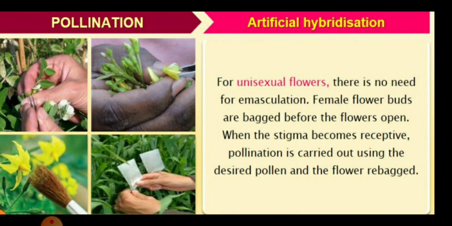Children, in this process we do tagging also. We should write down the name of the flower, the name of the collector, and the time of collecting and dusting the pollen grains. So we can add the tagging process also in this artificial hybridization.